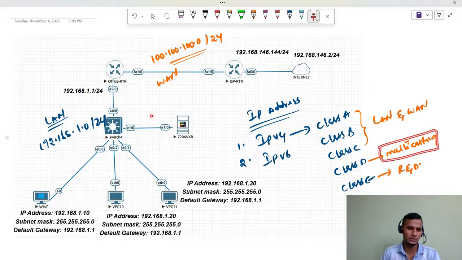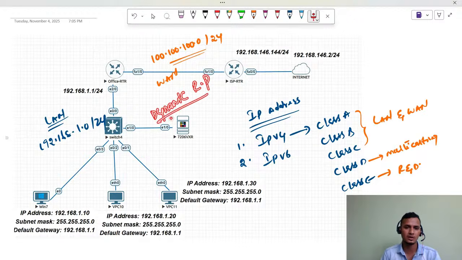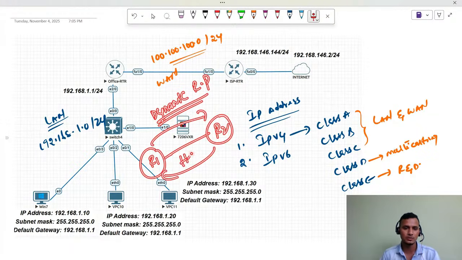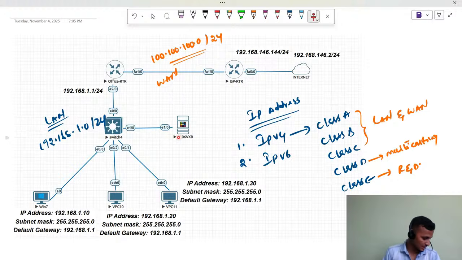That multicasting is the same thing, guys. When you are going to use dynamic routing protocols, to form the neighborship between the routers, from router 1 to router 2 or router 2 to router 1, it sends hello messages. The hello messages go with the help of a multicast address. Every routing protocol has a reserved multicast address, which we saw in our previous classes.